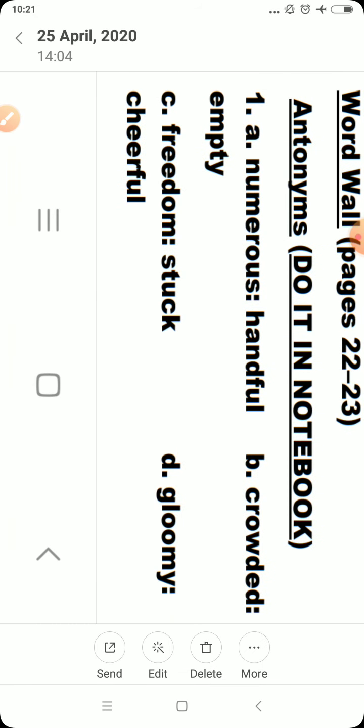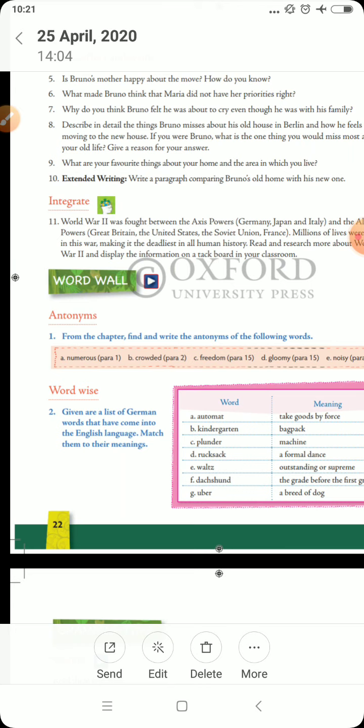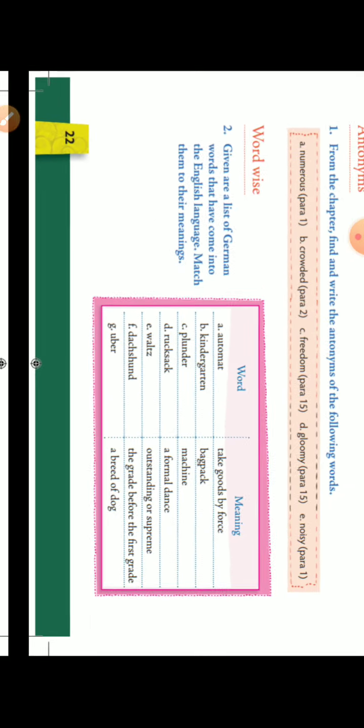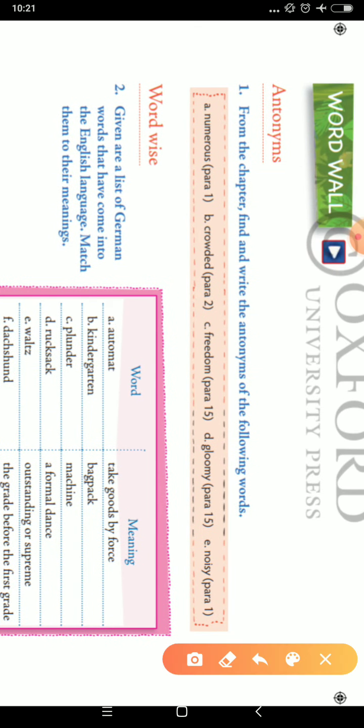So in your book it is given para 1, para 2. These are taken from the lesson. After reading the lesson, we got these answers. There can be other words possible, but we have to write only what is given in the lesson. So for crowded, I got the word empty in the lesson. For freedom, I got the word struck, which is opposite. For gloomy, I got cheerful. And the other one, let me see next. You can go through. This is your question. So this question we are doing.